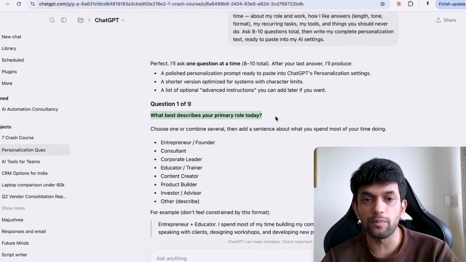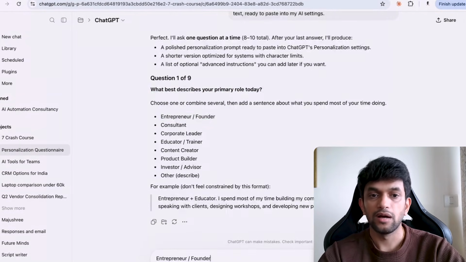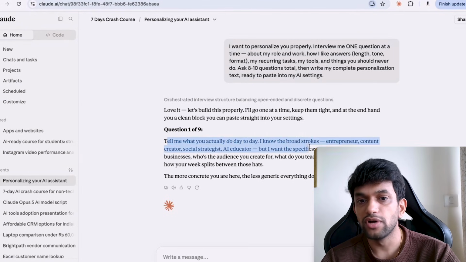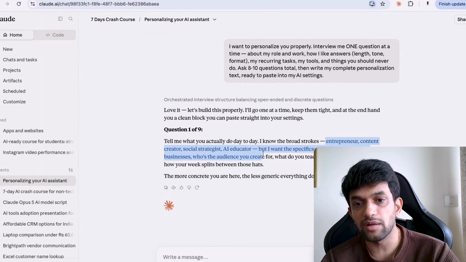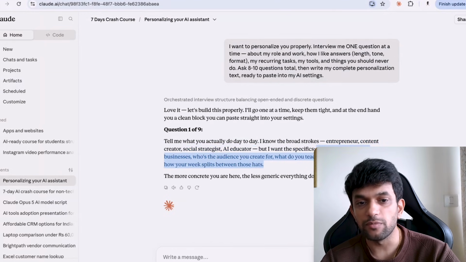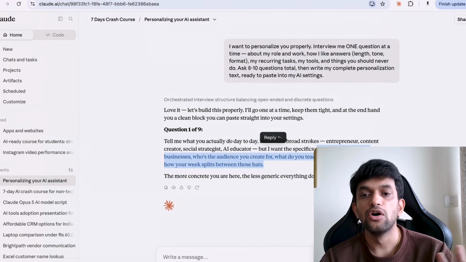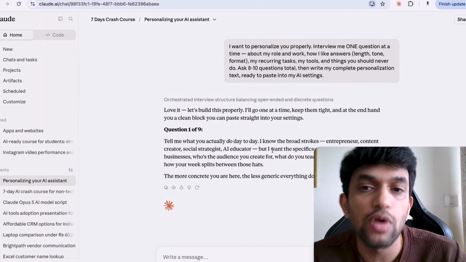Okay, what describes your primary role? Entrepreneur, founder, Command C, Command V. Here also. Tell me what you actually do day to day. I know broad strokes, you're an entrepreneur, content creator, social strategist, educator, but I want specifics. What's the business or businesses, or who's the audience you create for, what do you want to teach, to whom, and roughly how your week splits between those hats. Are you able to understand?